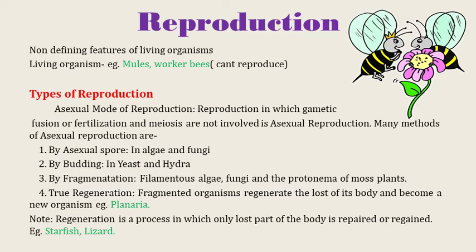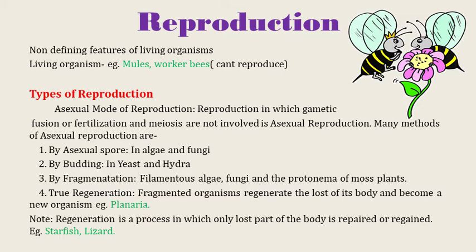Do you know what a mule is? A mule is a cross of a horse and a donkey. So they don't have the capacity to reproduce, and the worker bees also can't reproduce. We will deal with the worker bees in detail in the haploid and diploid chapter, but for the time being you have to know these examples of why reproduction is a non-defining feature of living organisms.